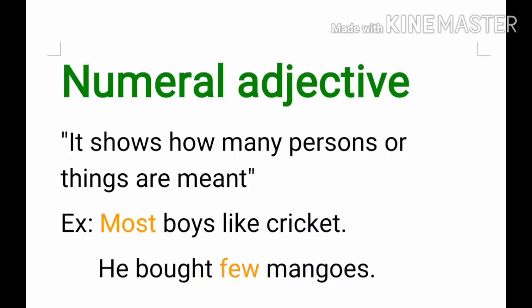Now see the third kind of adjective, numeral adjective. It shows how many persons or things are meant. When we use a word to describe the number of persons or objects, the word is known as a numeral adjective. Example, most boys like cricket. Here the boys have been described by the word most. He bought few mangoes. The number of mangoes is few. So the words which describe the number of objects, countable or uncountable, come under numeral adjective. Here we will study the three different kinds of numeral adjective.